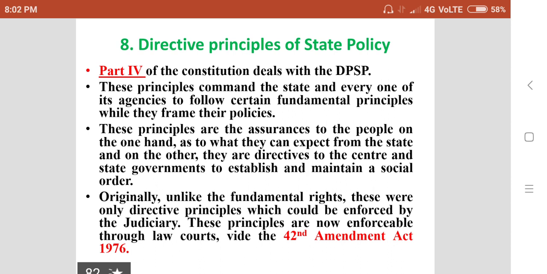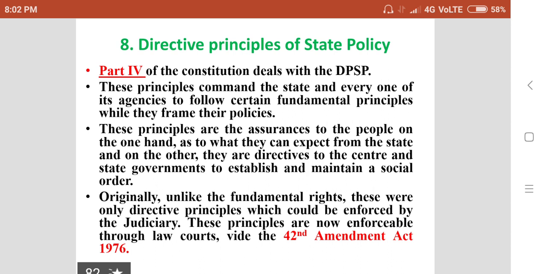These principles command the state and every one of its agencies to follow certain fundamental principles while they frame their policies. These principles are assurances to the people on the one hand as to what they can expect from the state, and on the other, they are directives to the center and the state governments to establish and maintain a social order.